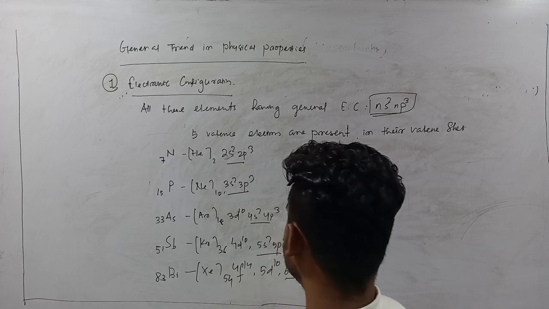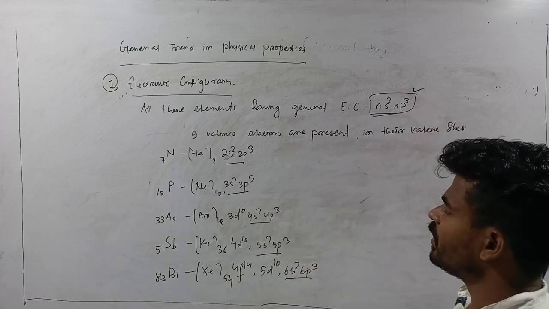So the general configuration is ns2 np3.